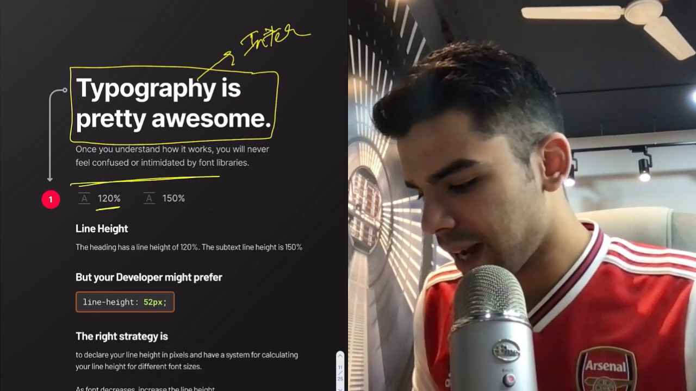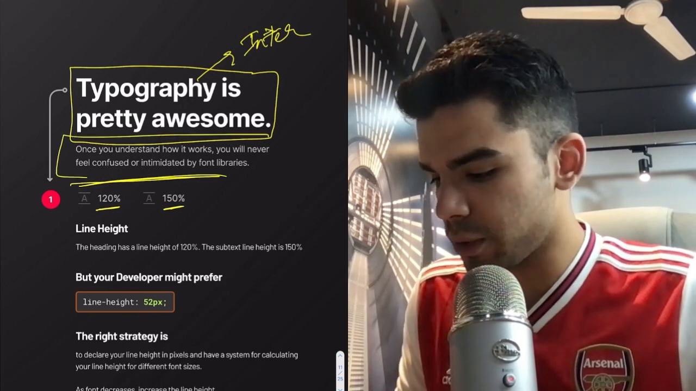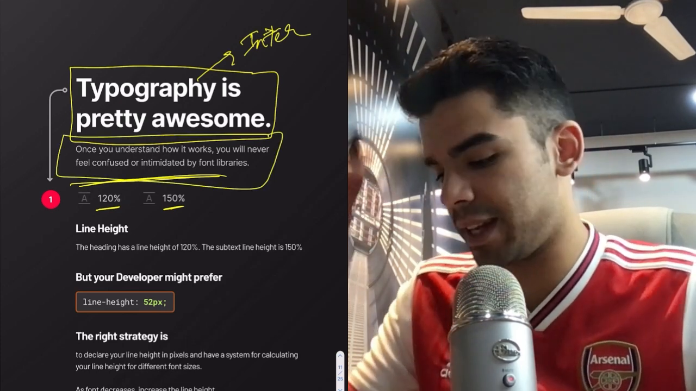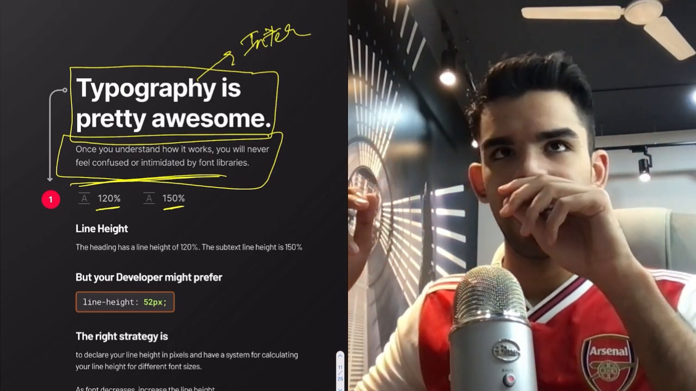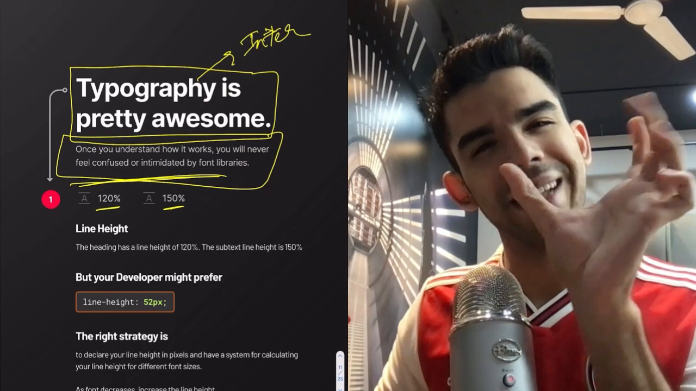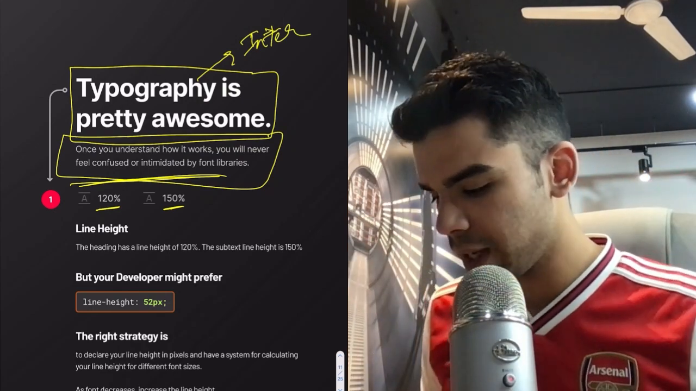And the subtext has 150%. So I've used 2 examples so that I can show you how things vary. The heading has a line height of 120%. And then I've realized that, as the font size decreases, I have to increase the line height. So this is a basic thumb rule.